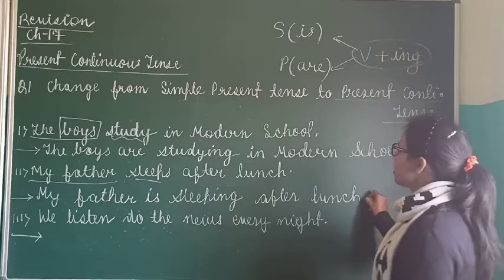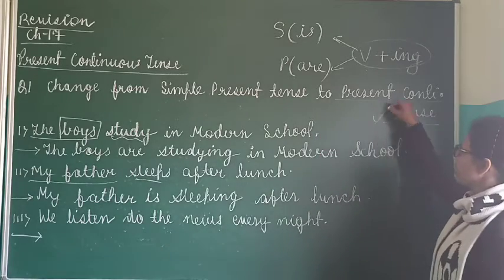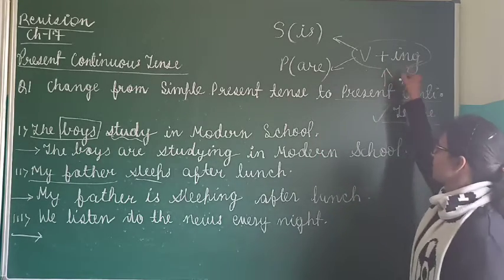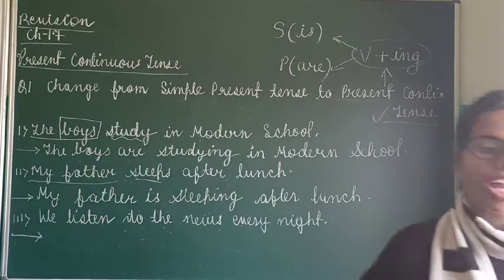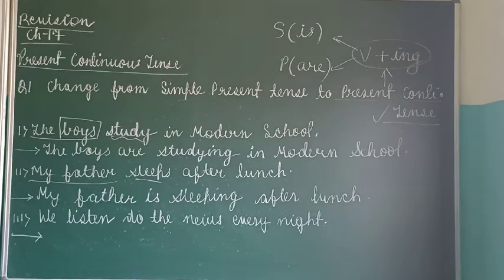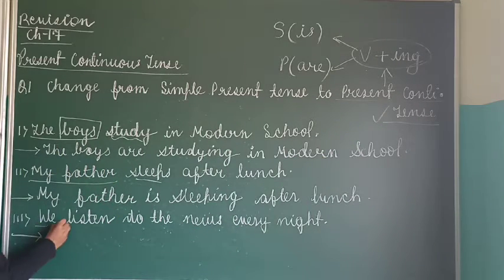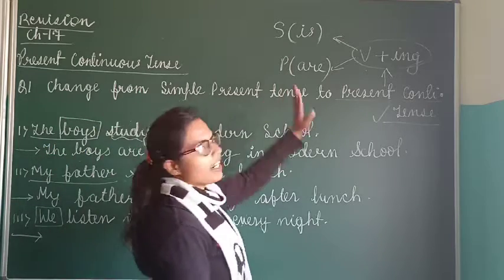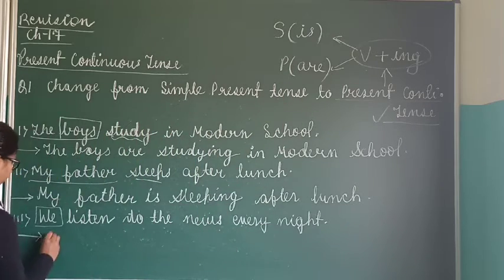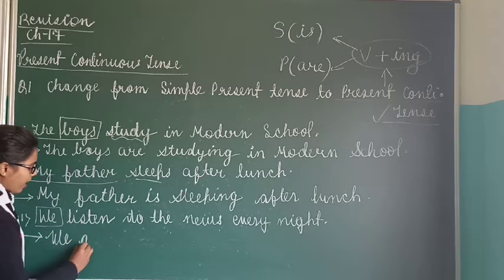See, are we changing the simple present tense to present continuous tense? What is present continuous tense? Verb plus ing. Before that, if subject is singular, you have to change accordingly. Yes? Now let's see last question. We listen to the news every night. Again you see we. We is singular or plural? It is plural. So what we will add? Are. We are.